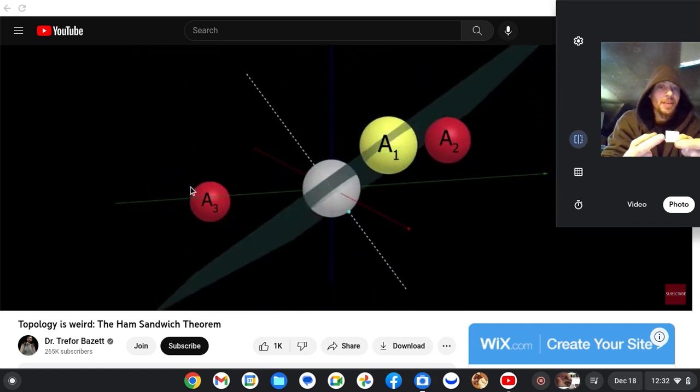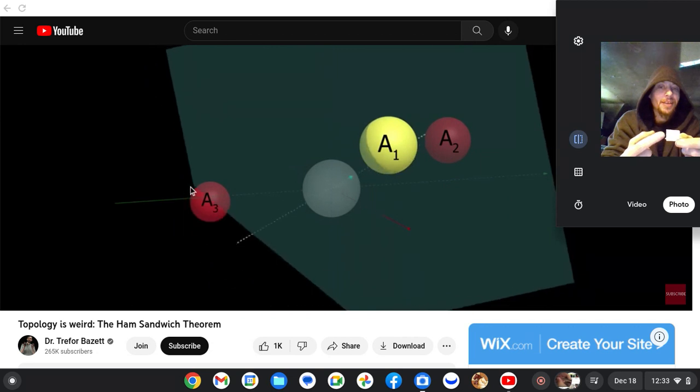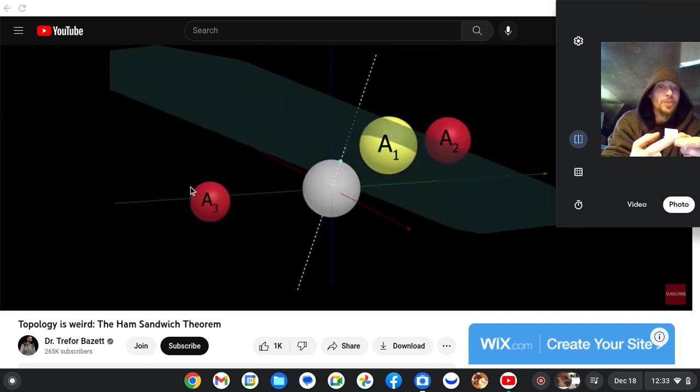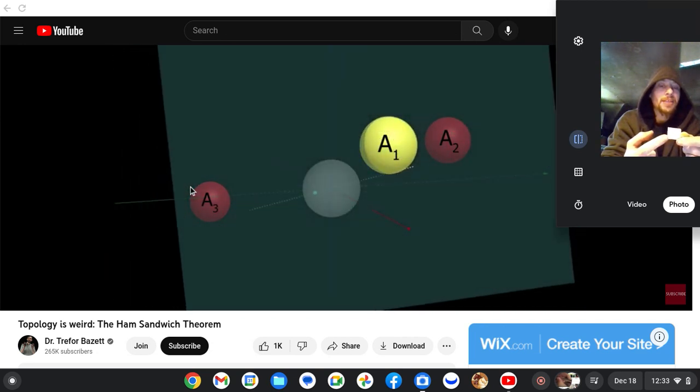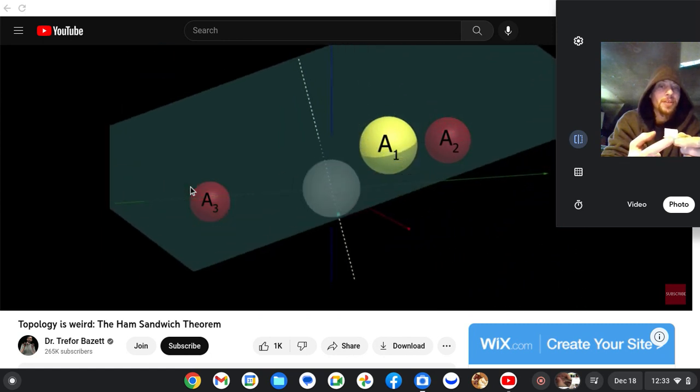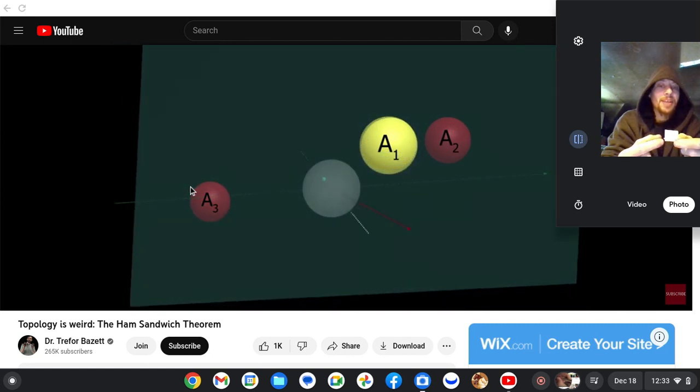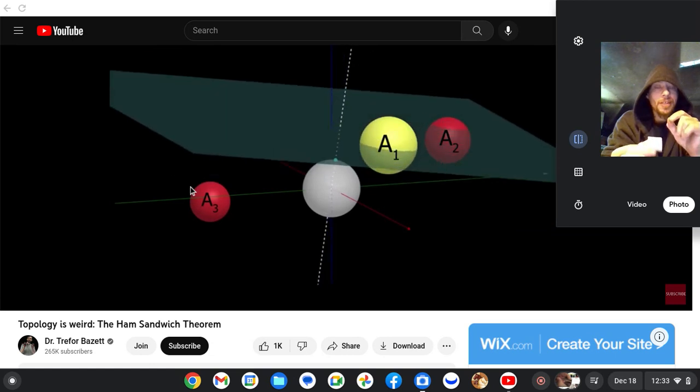As the point moves around the reference sphere, I can always move up and down that family of planes until I find at least one that's going to cut the first object in half. It's unlikely to cut the other objects in half, but it will always cut the first one in half.